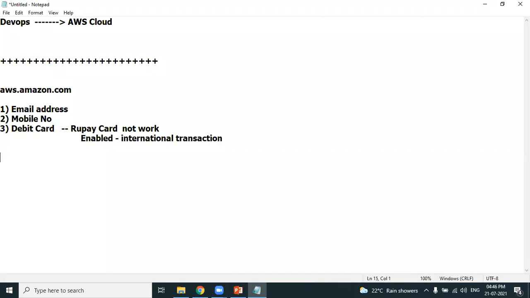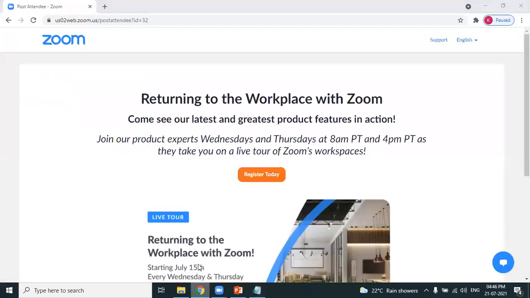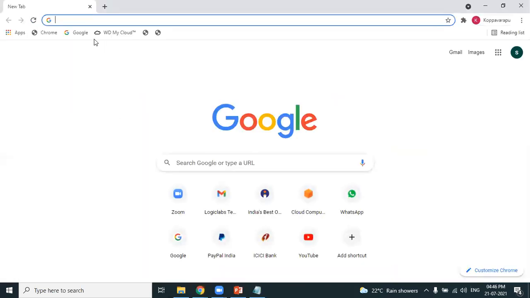As you have the details which are required for creating a new AWS account, let's go ahead and create it. What is the URL? Yes, you are right, aws.amazon.com. Let's go ahead and sign up for AWS.